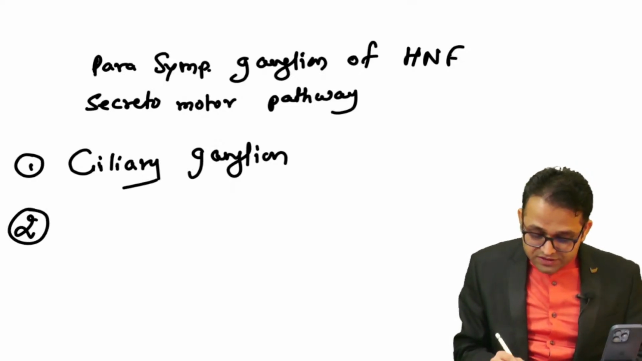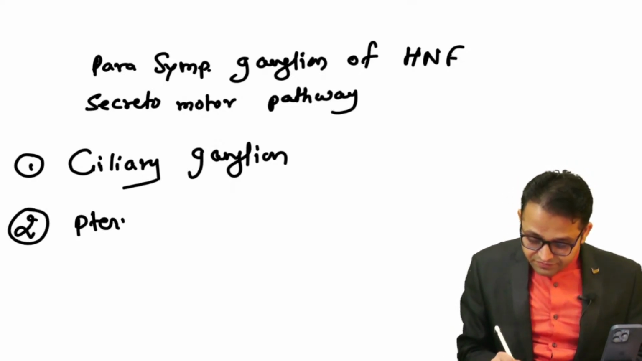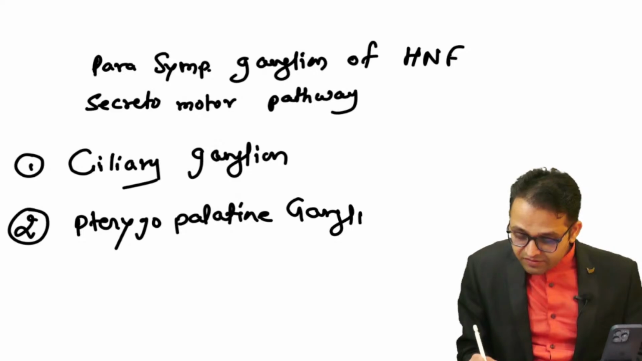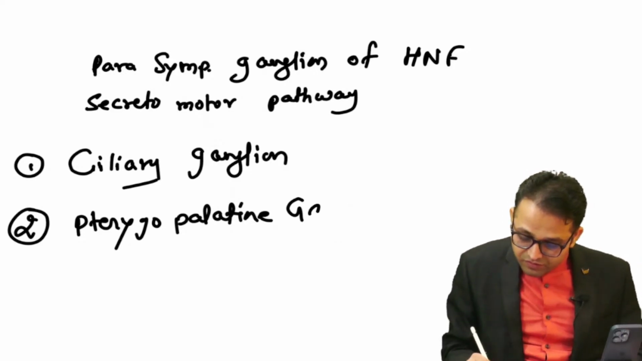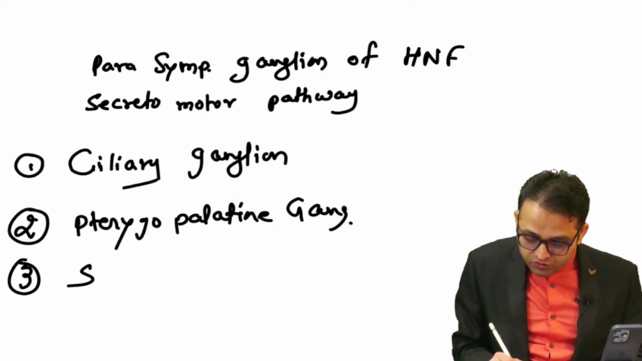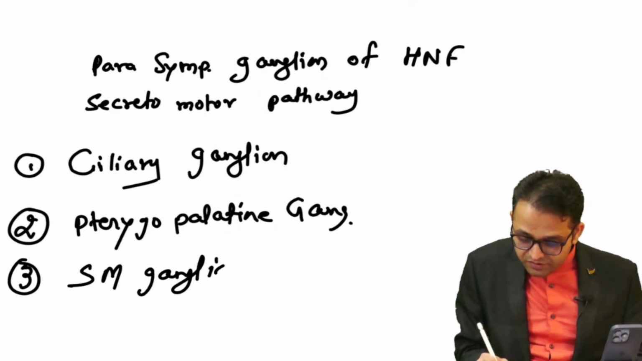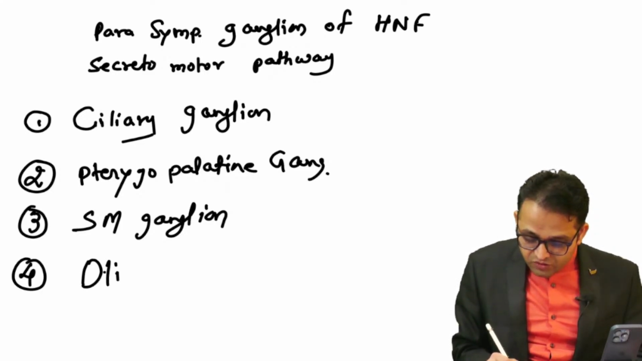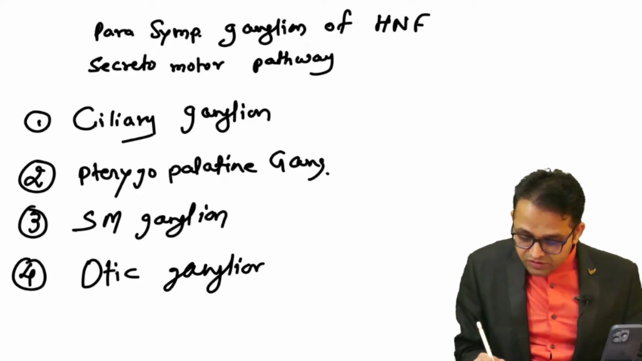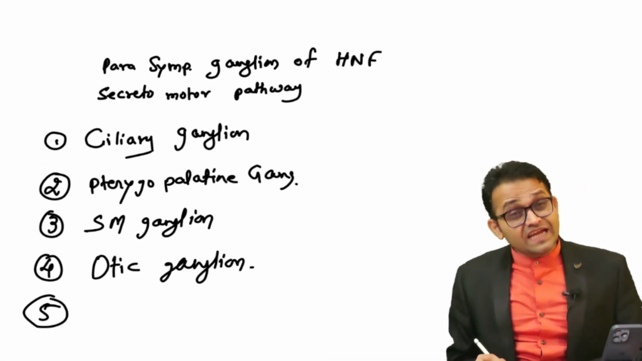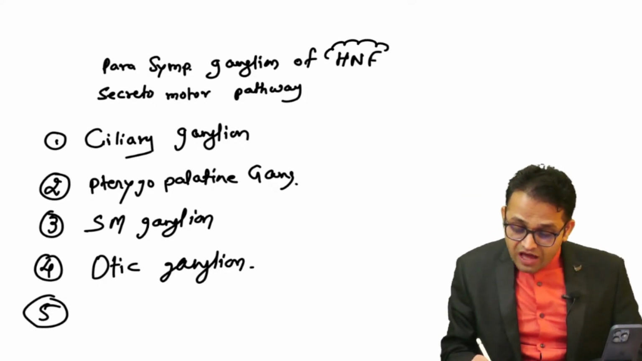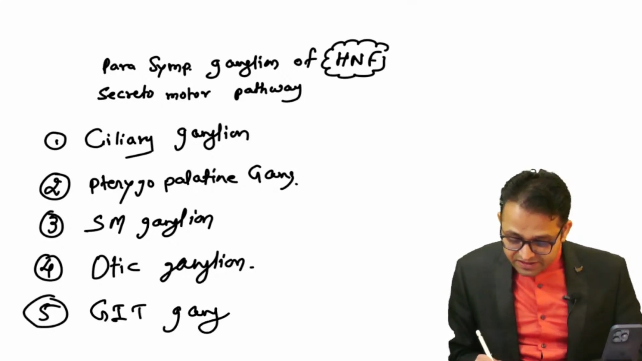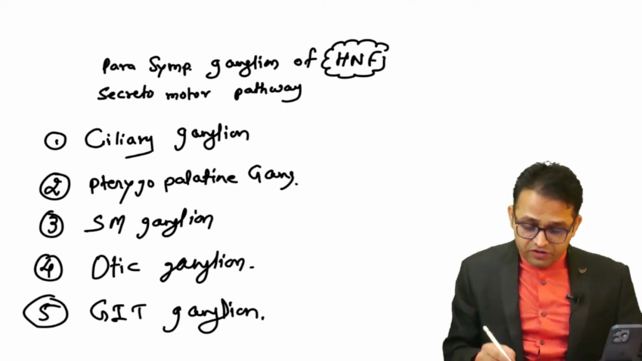Second, I taught you the pterygopalatine ganglion. Then I taught you the submandibular ganglion, and also the otic ganglion. At that time, I told you the GIT ganglion is also there, but that GIT ganglion is not part of the head neck face. But right now we are including GIT parasympathetic ganglion.